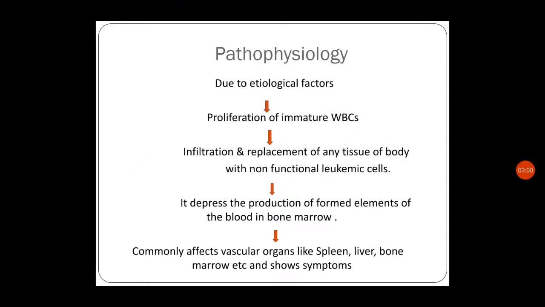Regarding the pathophysiology, we have already discussed that. Due to etiological factors, there is proliferation of WBCs, with infiltration and replacement of any tissue of the body with non-functional leukemic cells. Then it depresses the production of formed elements of the blood in the bone marrow, and commonly affects organs like spleen, liver, bone marrow, etc., and shows symptoms. So the problem is the infiltration and replacement of normal tissue with non-functional leukemic cells, which depress the formation of normal elements in the blood.